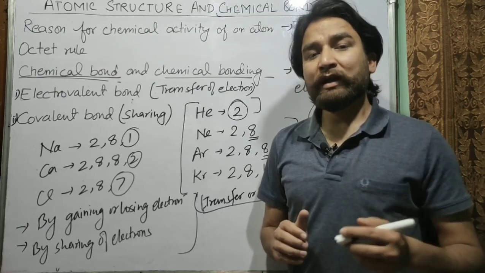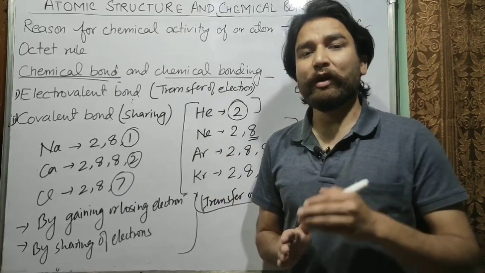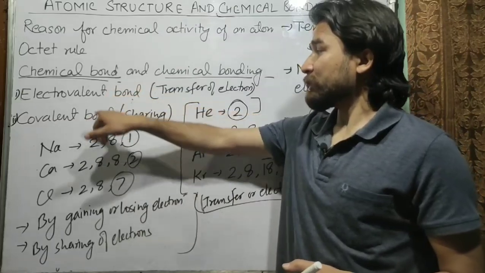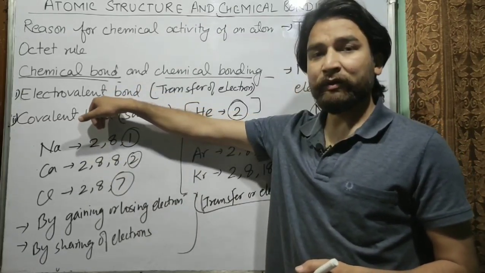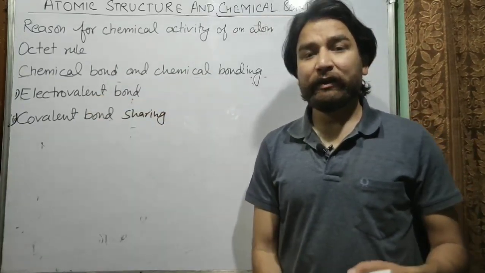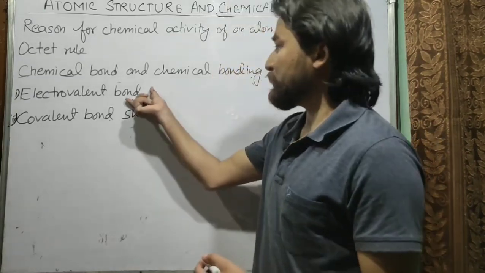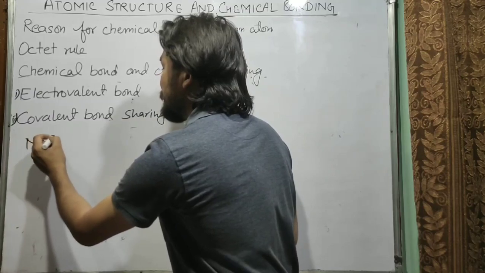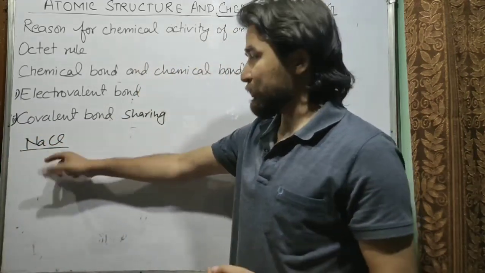So the question is, how does that force come in account? What do we know about this force? So let's discuss in case of electrovalent and covalent bond both. First we will discuss about electrovalent bond. So let's take an example by which we can understand the formation of electrovalent bond. There is a compound in which there is an electrovalent bond, that is NaCl or sodium chloride.